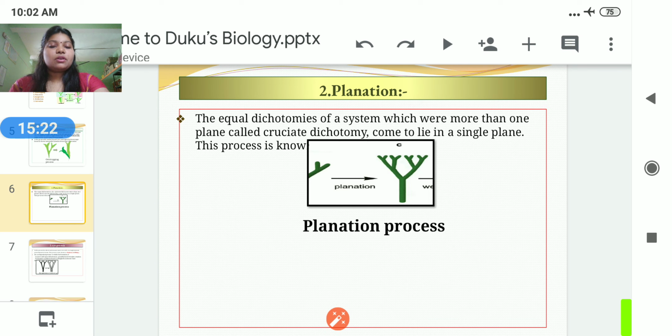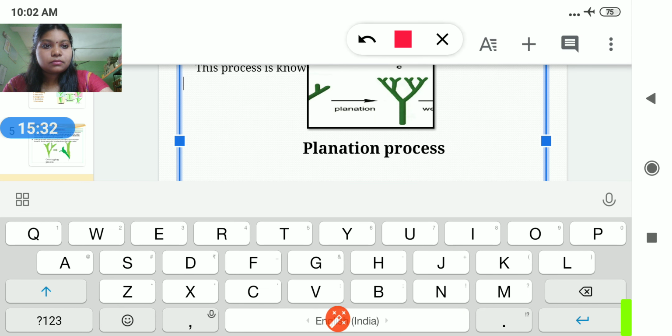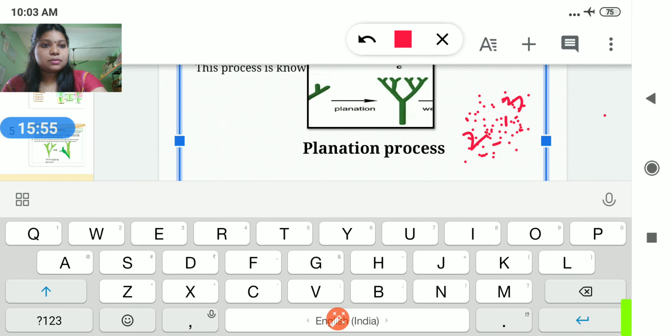Before we go to the planation process, I will give some example. Suppose there are so many things spread in different places, only two to three parts present, but in different planes.